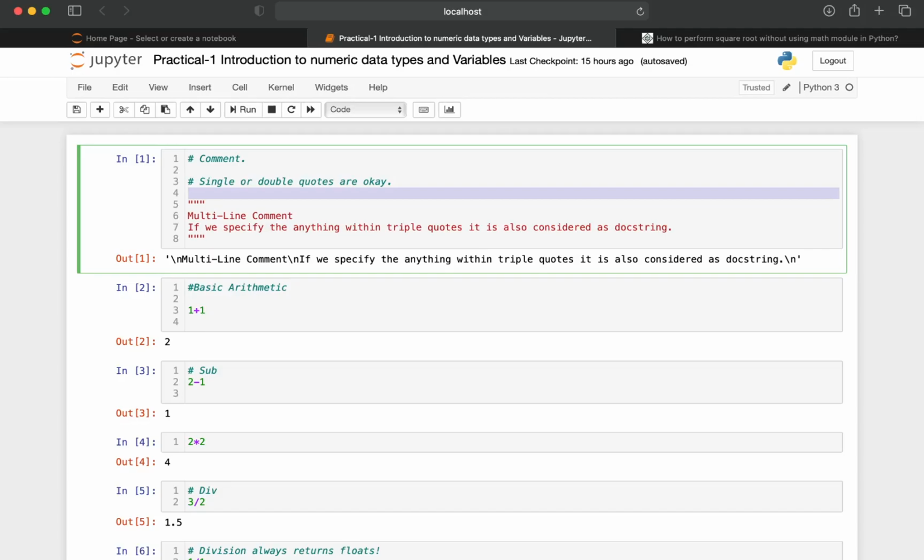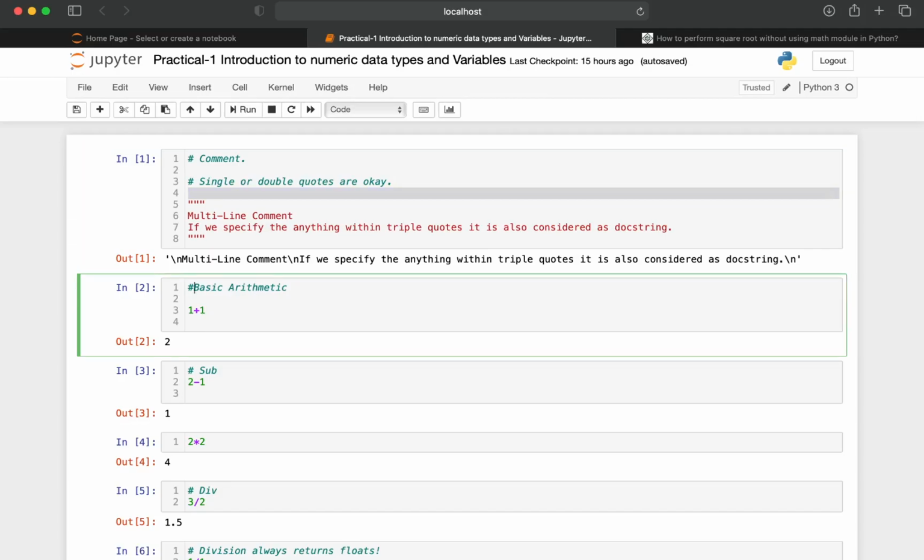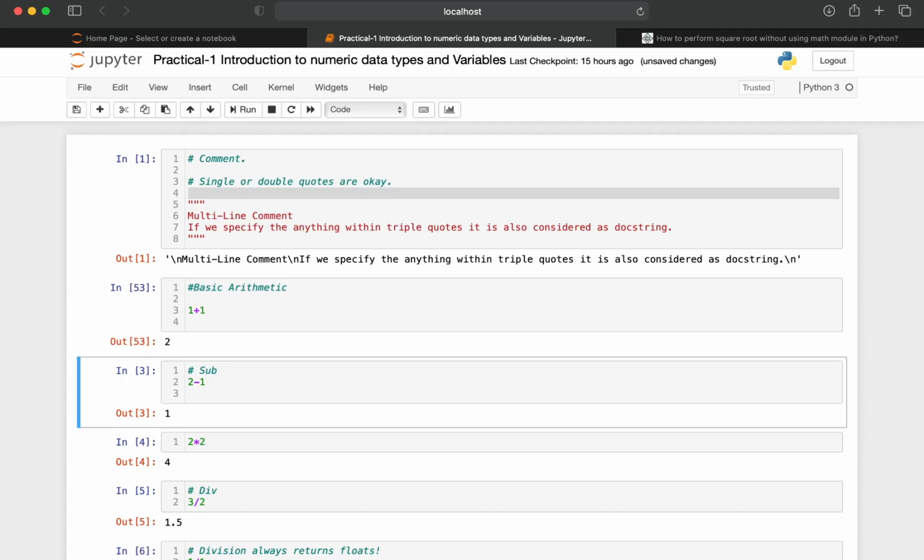So in this cell number 2, I have commented "basic arithmetic". I am telling that I am going to perform a basic arithmetic addition of two numbers in order to get a result of 2, and I have performed the arithmetic addition for 1 and 1 to get the result of 2. In order to run this code, we hit shift and enter. And in this cell, I am performing a subtraction of 2 and 1 in order to get a result of 1.